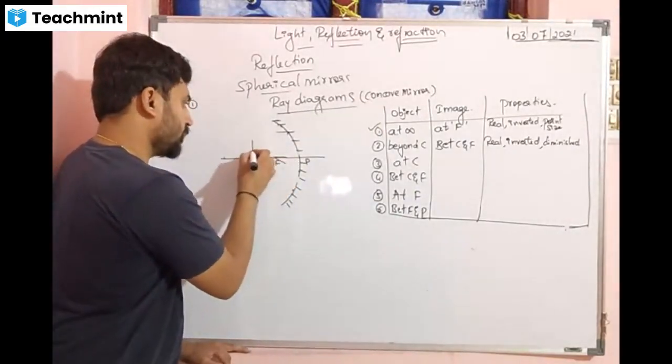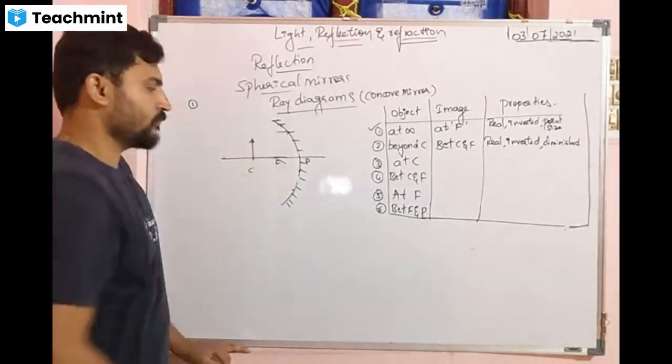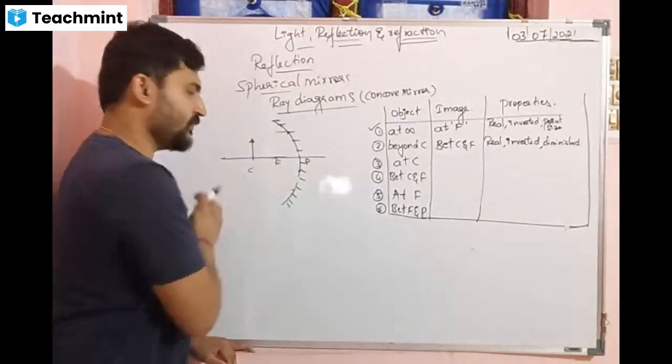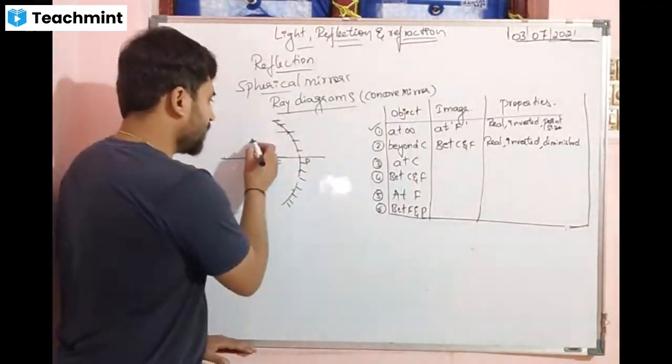Next, what is the next position? At C. The object is at C.